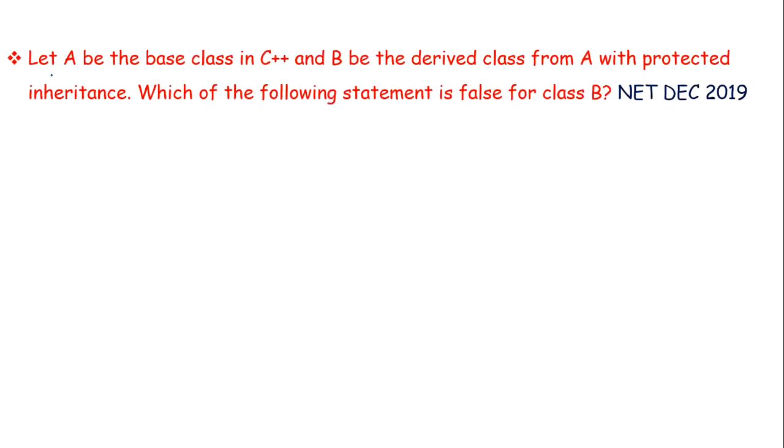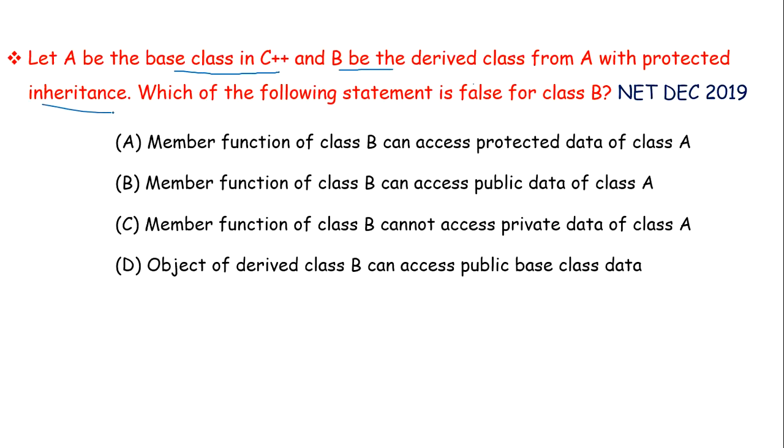Next question is, let A be the base class in C++ and B be the derived class from A with protected inheritance. Which of the following statement is false for class B? Now this is our class A, our base class, and this is class B, that is our derived class.